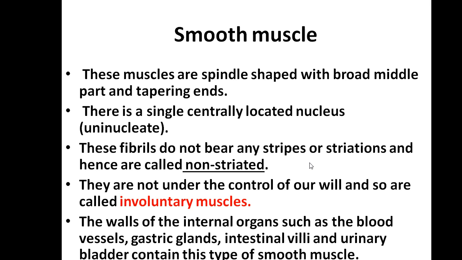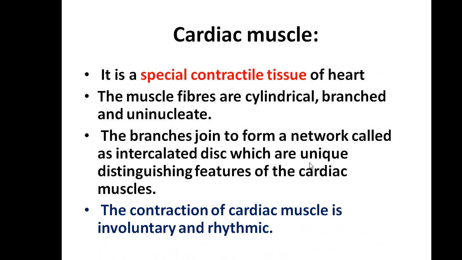Smooth muscle is broad in the middle and tapering at both ends, that is, spindle in shape. It has a centrally located nucleus, that is, uninucleate. It is non-striated because it does not have any striations or stripes, and it is not under our control, so it is called involuntary muscle. It is present in the blood vessels, gastric glands, intestinal villi, urinary bladder and so on.